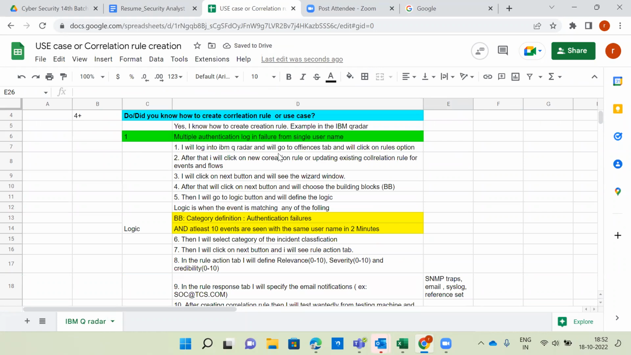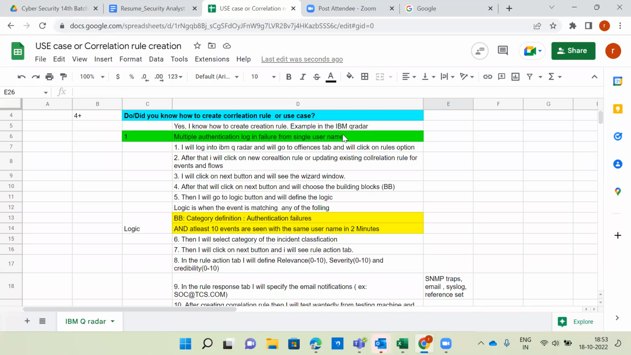So I will log into the IBM QRadar tool, then I will go to the offenses tab and click on the rules option. What is meant by this? If you practically mention the tabs as well, the interviewer will think this guy is even explaining the tool, which means he is a practical guy. He knows how rules are created. He will think you know completely how to create a correlation rule, because you are saying you log into IBM QRadar, go to the rules option under the offenses tab, and click on add rule or update rule. Everything you are saying, correct? Understood or not? Understood.